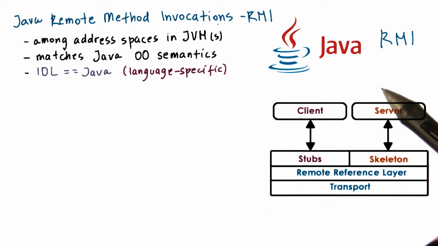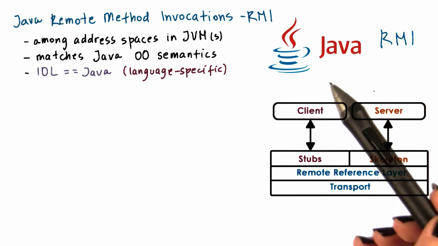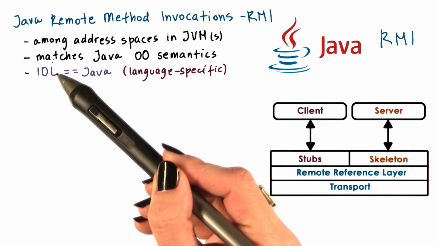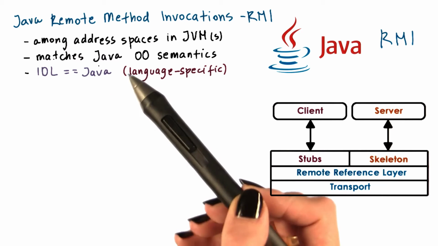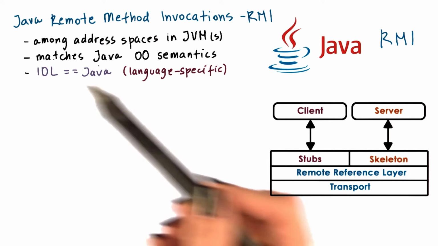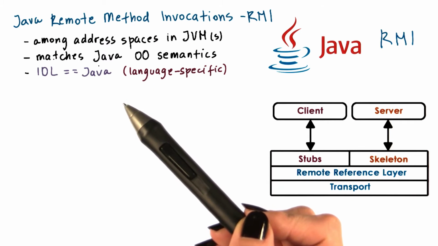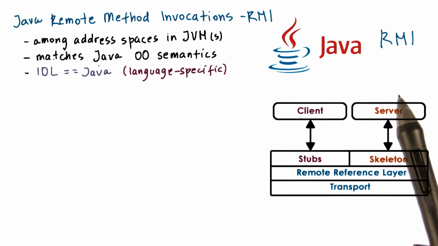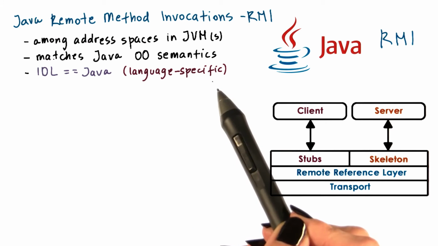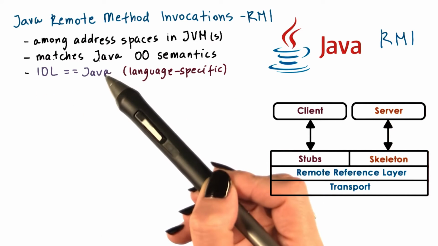In the Java virtual machines, all of the processes, all clients and all servers, are written in the Java programming language. For that reason, the interface definition language for the Java RMIs is also Java. It doesn't make sense to adopt a different interface definition language, like in the case of XDR for RPC, where in this case, everything will be written in Java in the first place. So RMI uses a language-specific interface definition language choice, and in this case, that's Java.